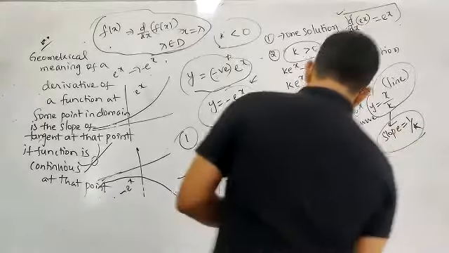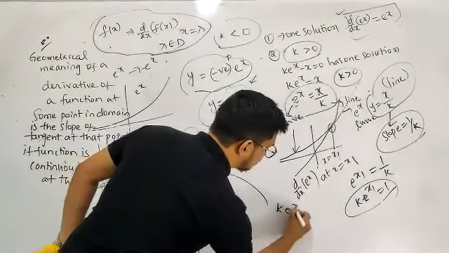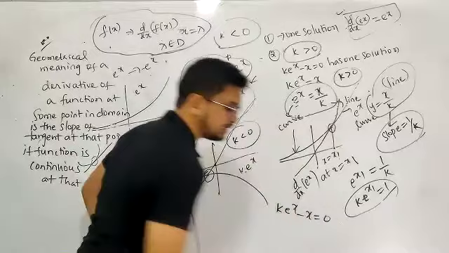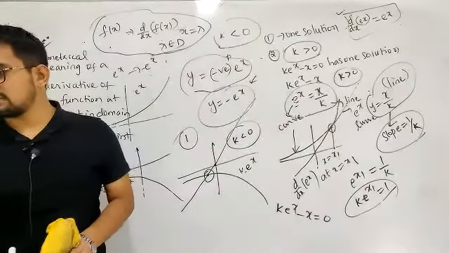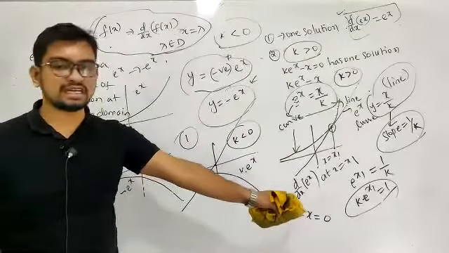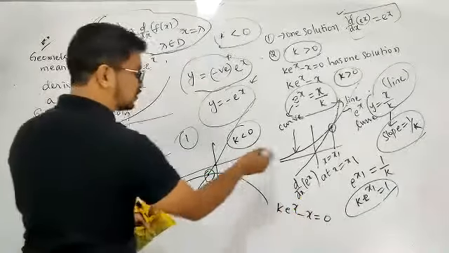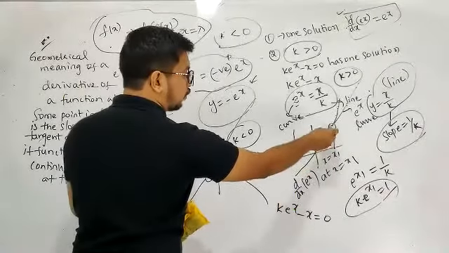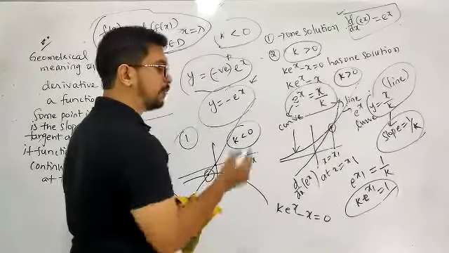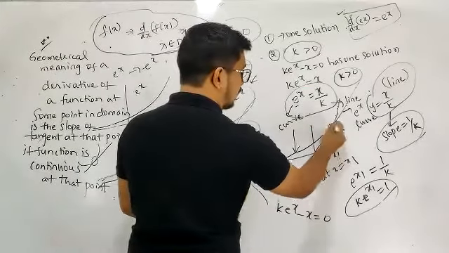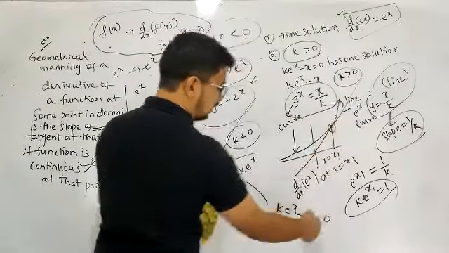Now what is the original curve equation? The original curve equation is k into e power x minus x is equal to 0. And x1 lies on this curve. Let's say at some point x is equal to x1, this point lies on the curve.